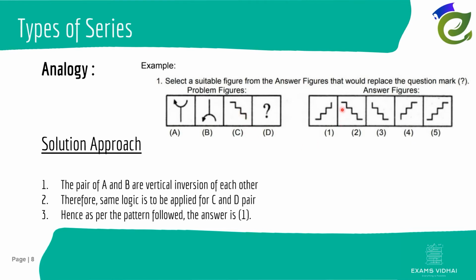So let's hold the first figure for a while. If you observe the second figure, this cannot be possible, because if this is the differentiating line and below is the water, this cannot be the starting point, so this gets eliminated. This can be an option, but here if you can see, the direction gets changed if we take into consideration C and the third option here. So this should not be possible.